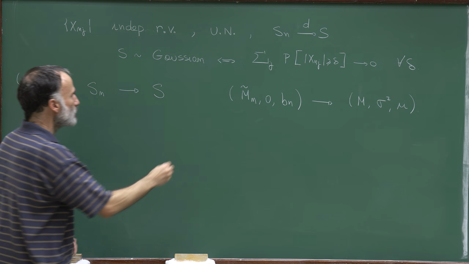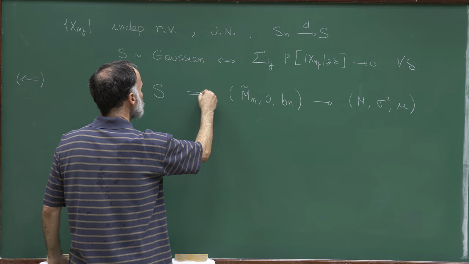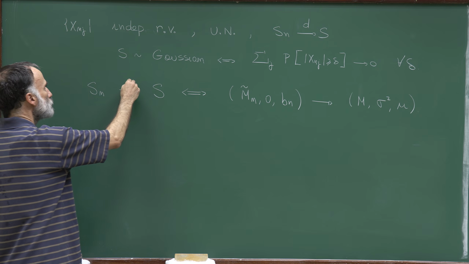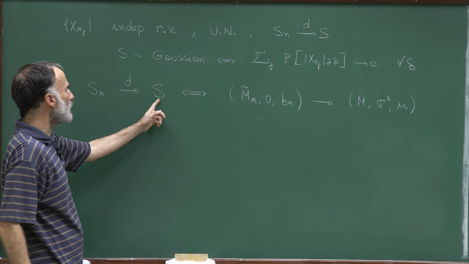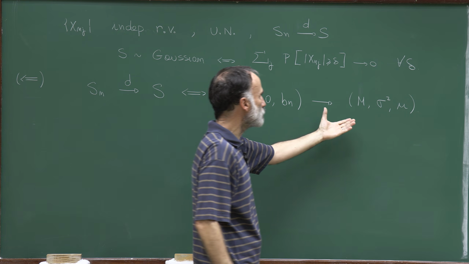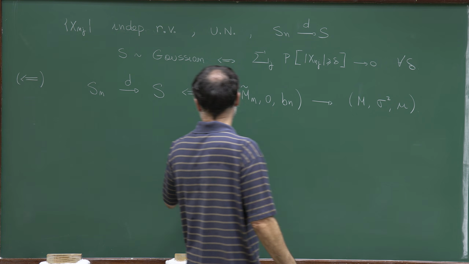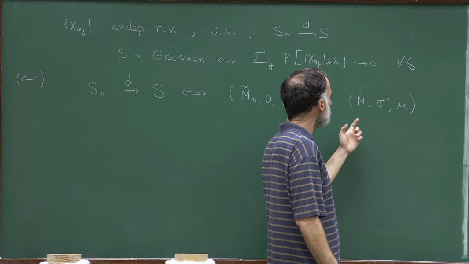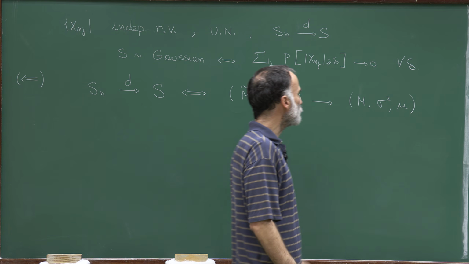We have seen that these two statements are equivalent. So Sn converging in distribution to a random variable S if and only if this sequence of triples converges to a triple, and in this case, the random variable S is the one whose characteristic function is associated to this triple.